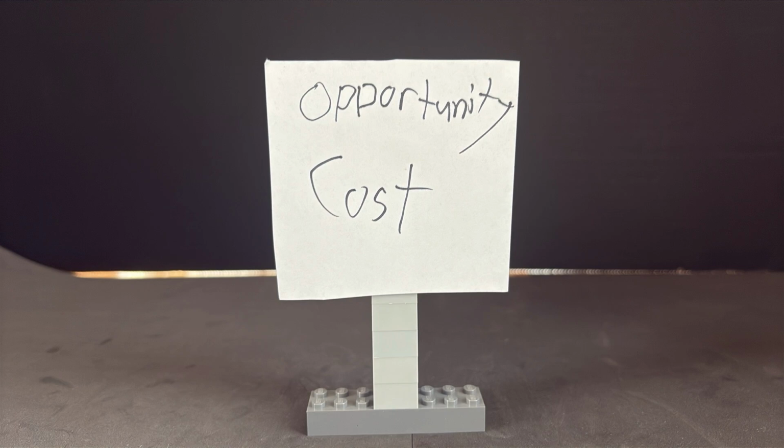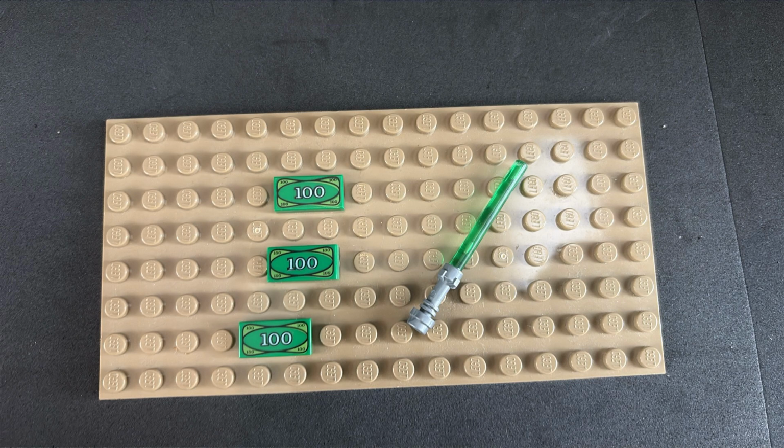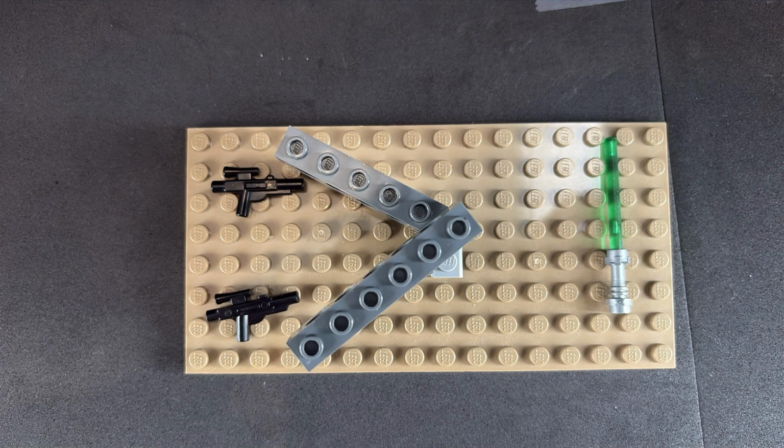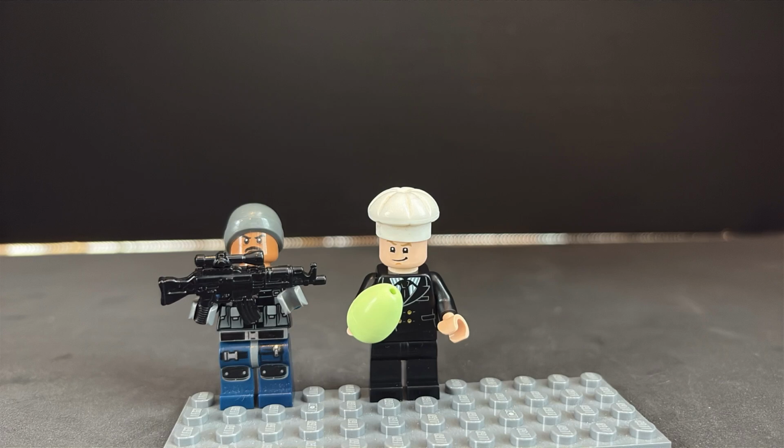Information of price is used to decide how much of each thing to make by the producer through opportunity cost. It would cost the gun dealer less to make blasters than it would to make lightsabers. Since guns sell better and are easier to make, the opportunity cost for the gun dealer is in favor of making blasters rather than lightsabers. The price and opportunity cost told the producer, whether it's guns, food, or clones, how much to produce.